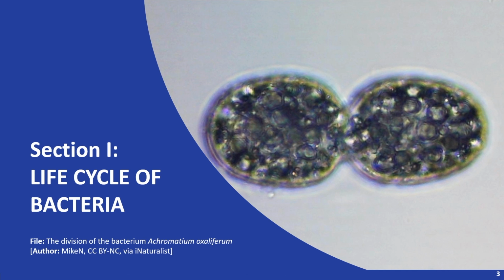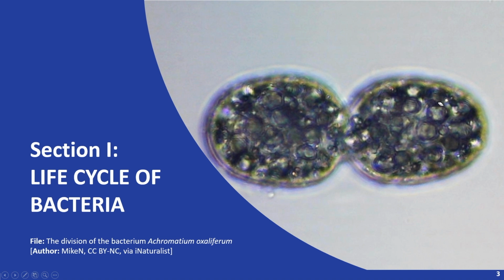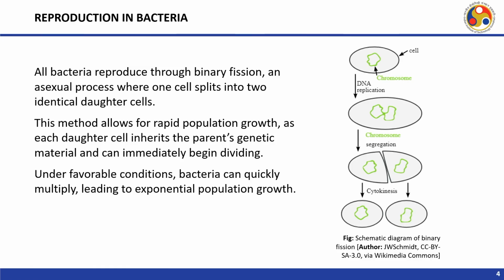Here you can see a division of the bacterium Achromatium, where it is dividing into two cells. How does this happen? We will be discussing that in this section of the lecture. What is reproduction in bacteria and how does it happen?